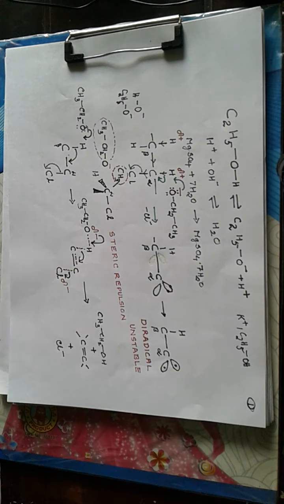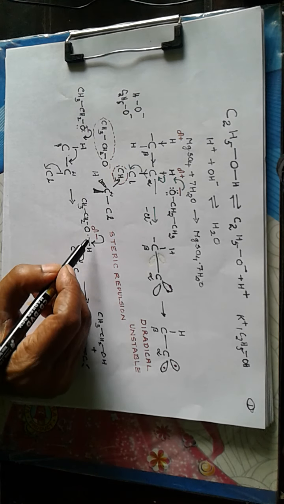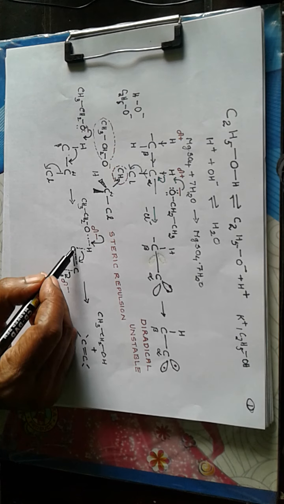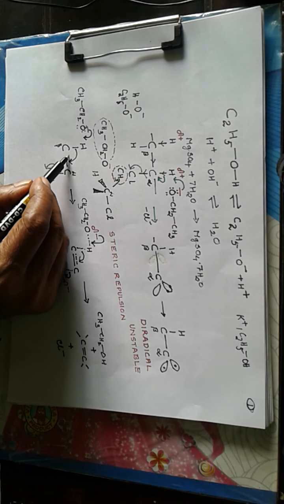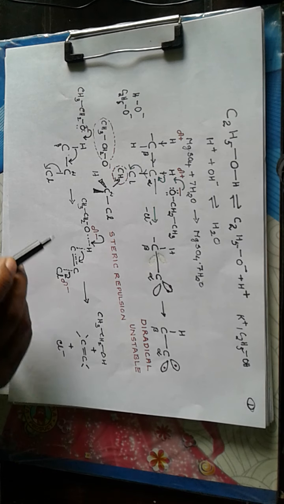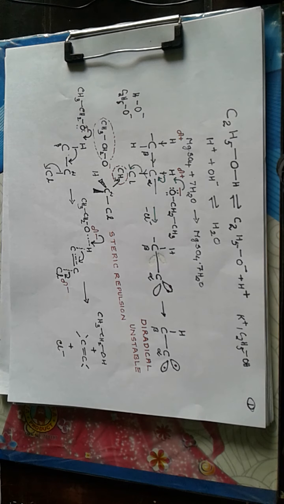We are able to get a transition state where there is a partial bond between O and H, and this bond is partially broken. Here a partial bond is formed from this electron density, so a partial bond. Now this bond is stretched, so a dotted line.